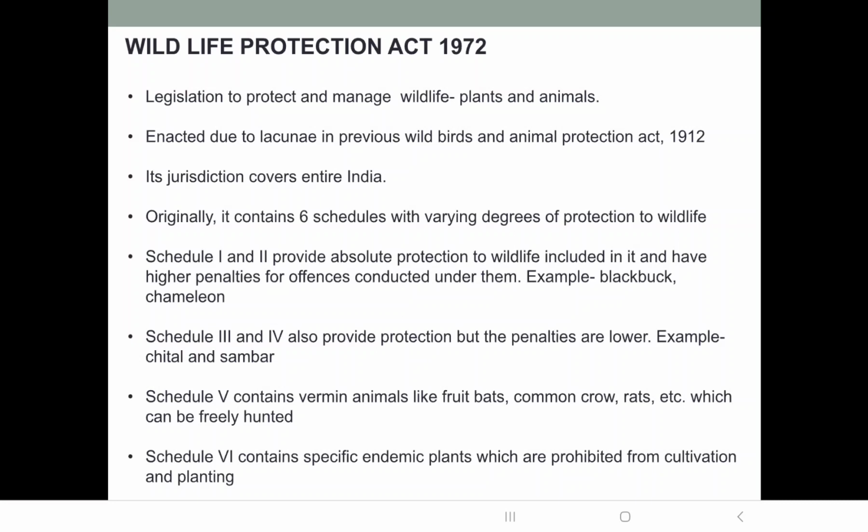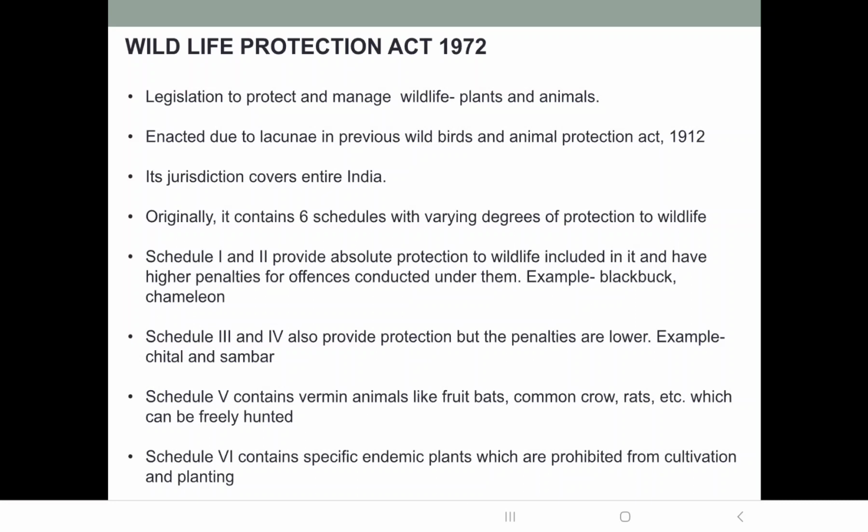But then there were various drawbacks or gaps in this act, and therefore to fill those gaps, the Wildlife Protection Act 1972 was enacted. Its jurisdiction covers entire India. That means it is applicable all over the country.